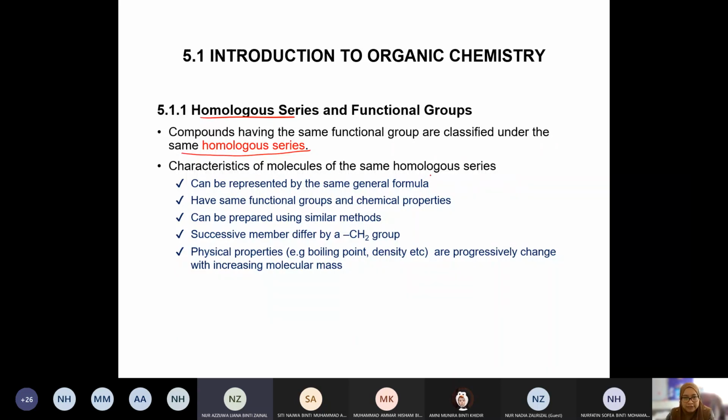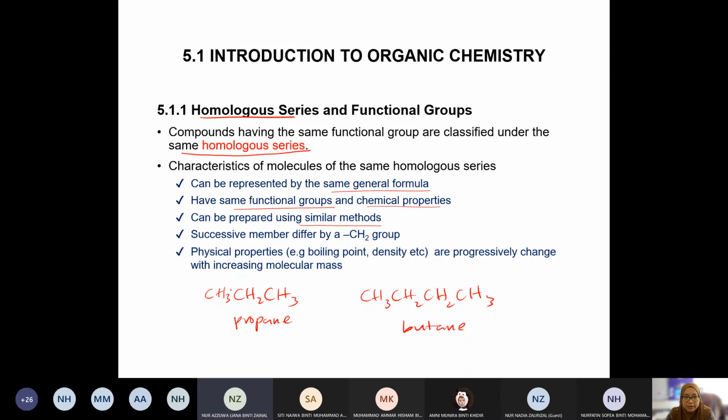Characteristics of molecules of the same homologous series. So these are the characteristics of the homologous series. It can be represented by the same general formula, have the same functional group, therefore the same chemical properties, and can be prepared using similar methods. Successive members differ by a CH2 group. For example, like I've said just now, we have CH3, CH2, CH3. So this is propane, right? Okay, and then next we have CH3, CH2, CH2, CH3. And this is butane.